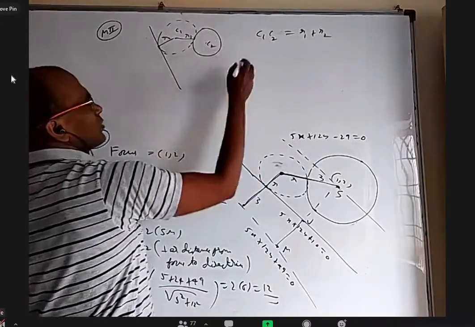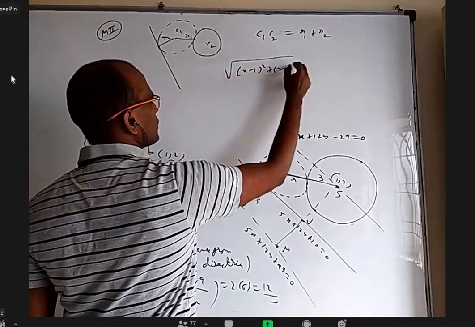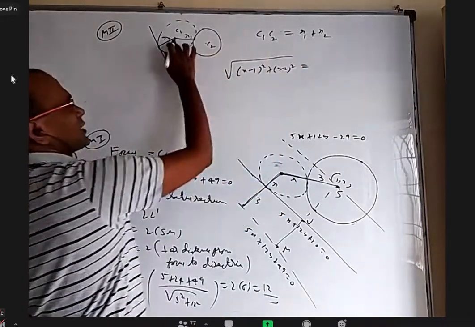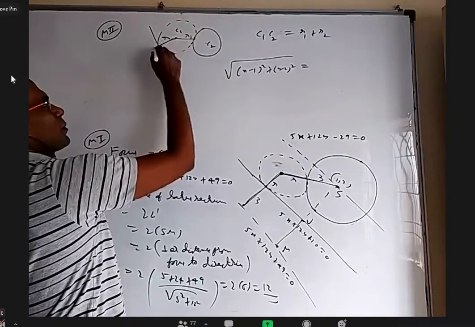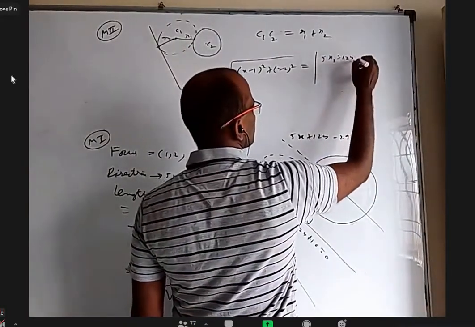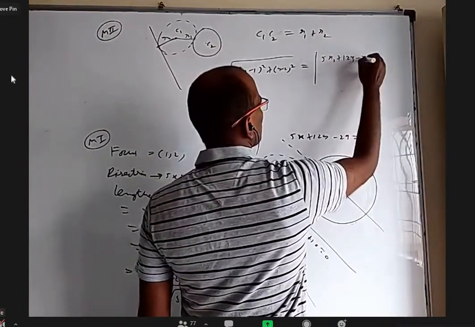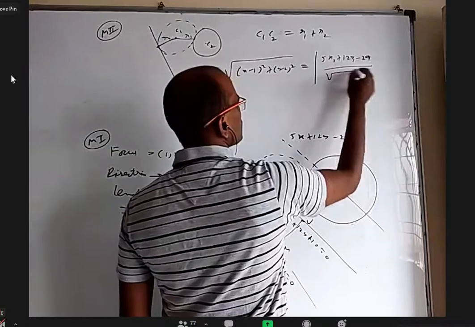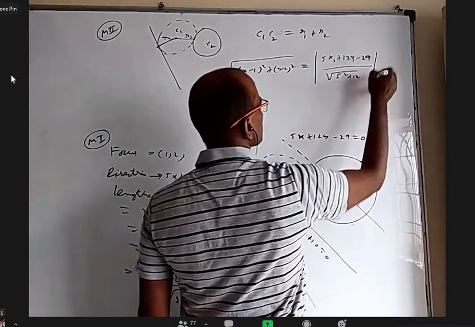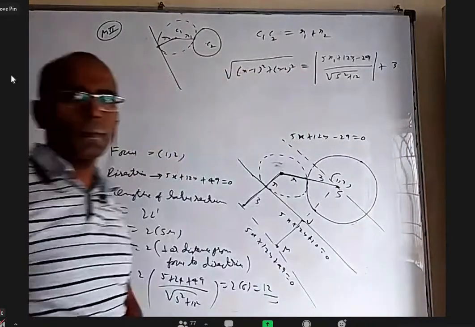If you take this point x comma y, it is root over (x minus 1) whole square plus (y minus 2) whole square. What is R1, the radius? From the center perpendicular to that line, which is mod of (5x1 plus 12y1 minus 29) by root over 5 square plus 12 square, plus the radius of this, which is 3 units.